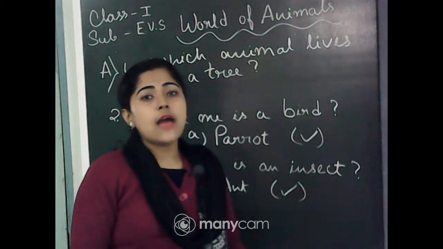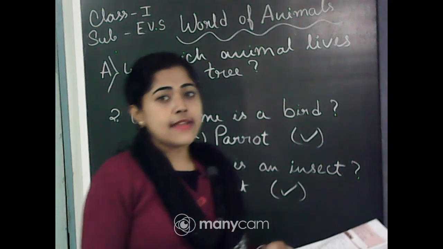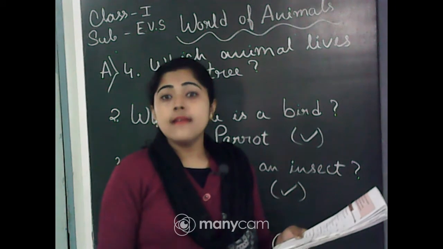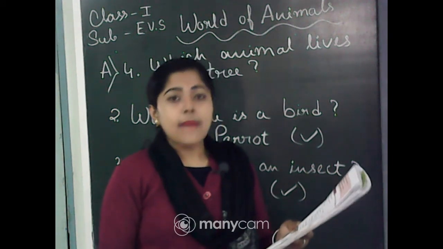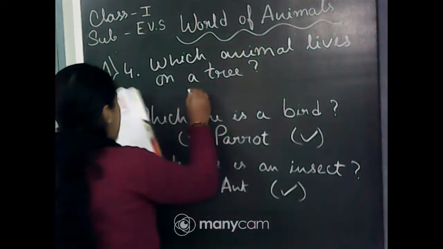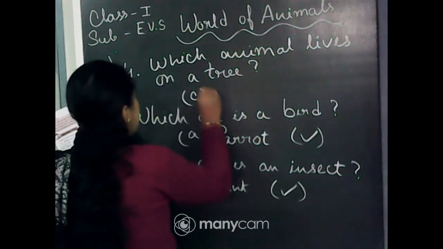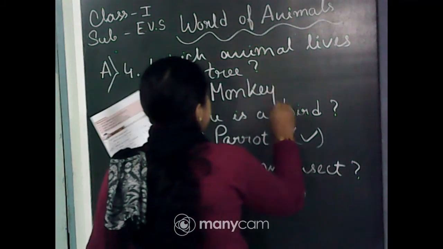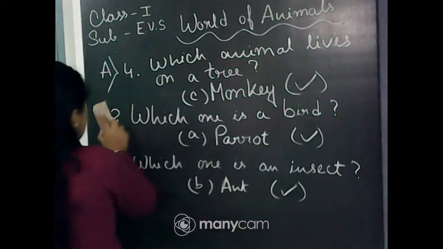You know cow lives in a shed that is made by people and lion lives in a den. Only monkey lives on a tree. So the correct answer is option C monkey. Okay. So that is question 4.